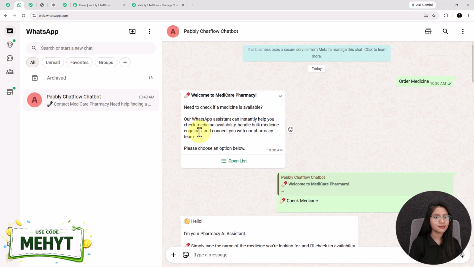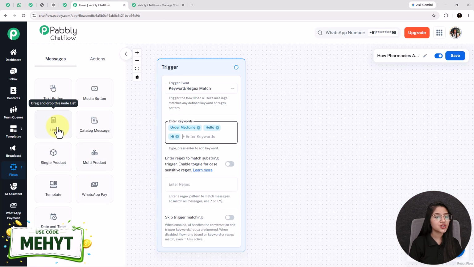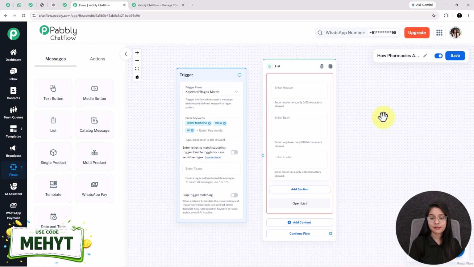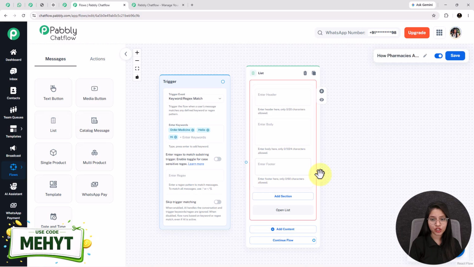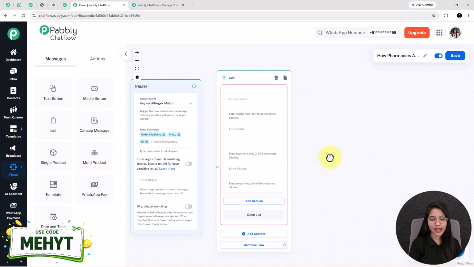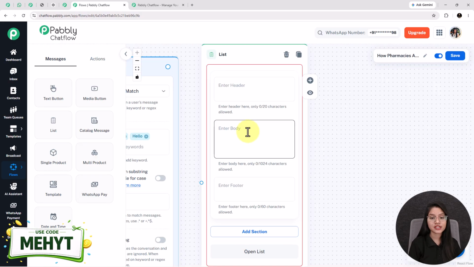So for setting up this type of message, you need to add this list button from here. See, this list node is divided into three parts, named as header, body and footer, where in this case I am not entering any header or footer, so I am leaving these blank and directly entering a message in this enter body box. Welcome to Medicare Pharmacy, need to check if a medicine is available. Please choose an option below. See, this is the same message that I have received here.